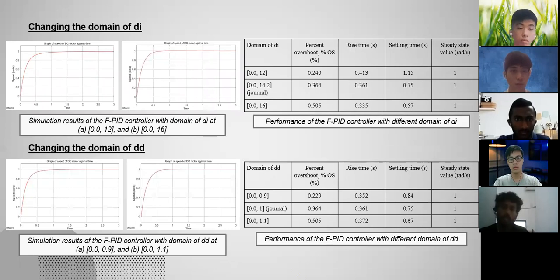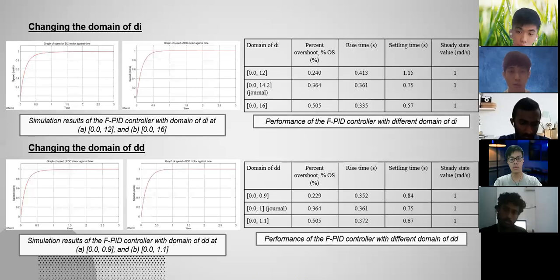For changing of the domain of di, we can see that as di increases, the percent overshoot also increases, the rise time decreases, and the settling time decreases. This is due to the properties of the integral gain, which will maintain the minimum steady state error, but will significantly increase the overshoot of the system.